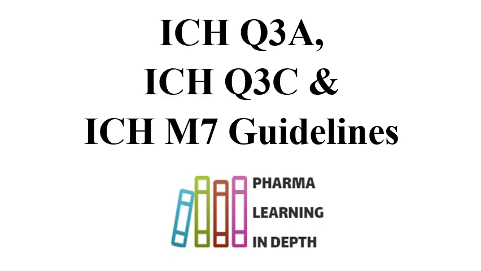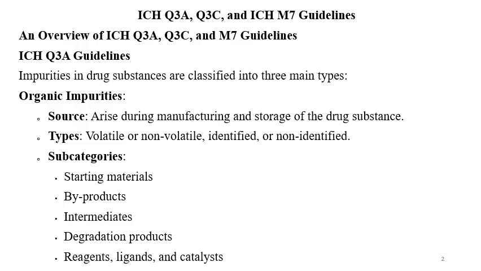Impurities affect the quality of the pharmaceuticals, the purity of the pharmaceutical products, APIs and excipients, and also impurities are related to safety and efficacy. So controlling impurities is very important, and it also becomes very important to have a good understanding of the guidelines which are related to the impurities. So let's start the video with some basics.